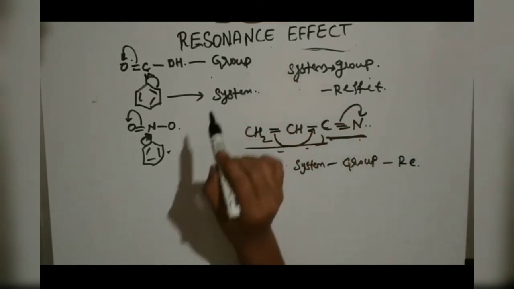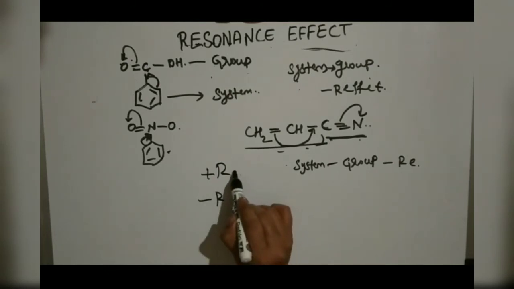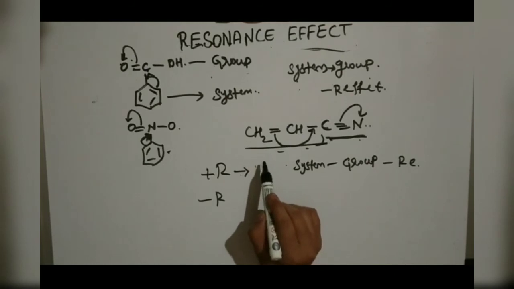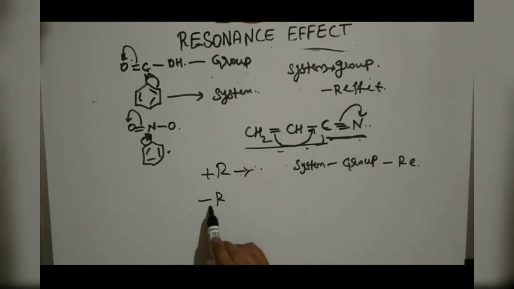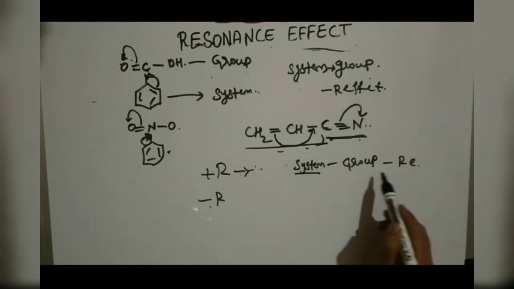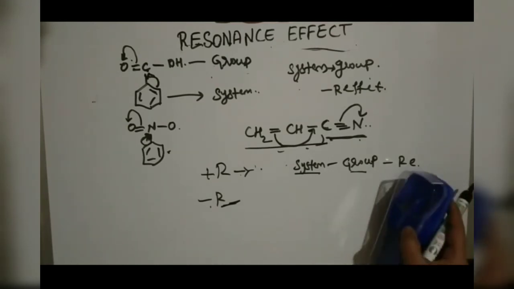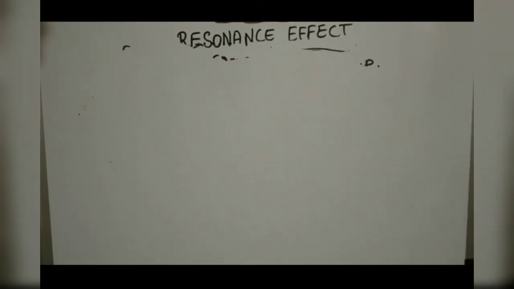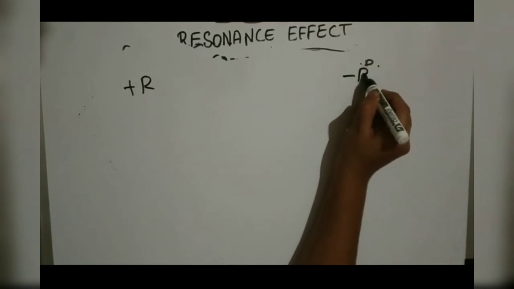So now you have understood clearly what is plus R effect and minus R effect. Where there is a shifting of electrons from group to system, that is plus R effect. Where there is a transfer of electrons from system to group, that is minus R effect. So separate examples we can see for the plus R and minus R effect.